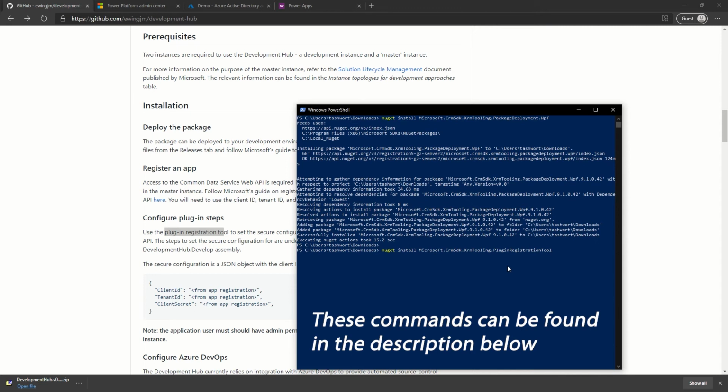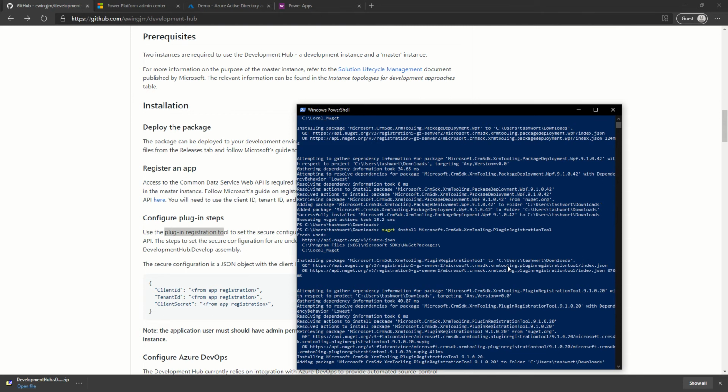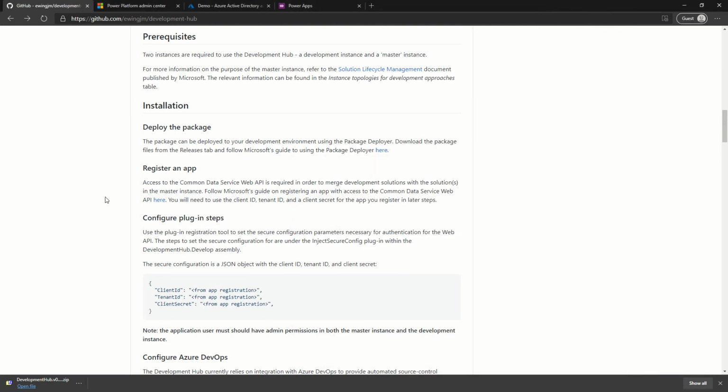And I'll also get the plugin registration tool, which we'll need later. For the prerequisites, that is all that is needed.